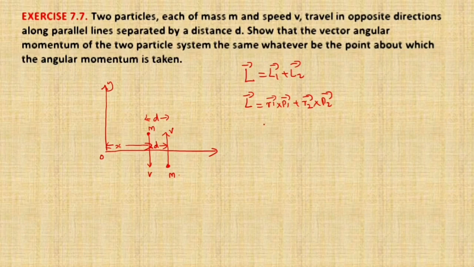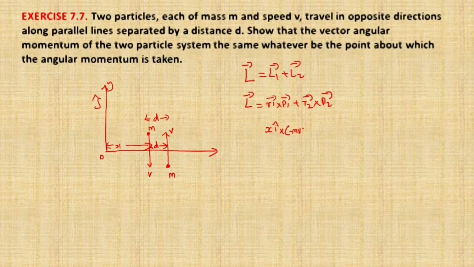What is R1 for the first particle, the position vector from the origin? That is x, so we can write x i cap, along the x axis. So x i cap cross P1 of the first particle. The first particle is moving in this direction, so the momentum vector is also acting in the same direction, along minus j cap. Upward is taken as plus j, but the momentum vector is showing downward, so it is taken as minus j. So we write minus mv into j cap.